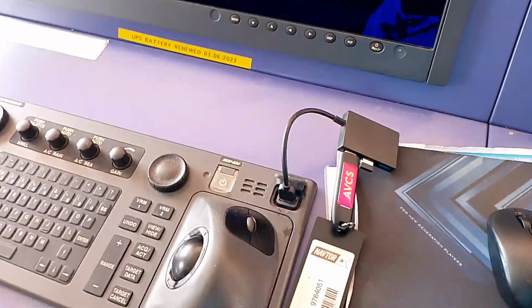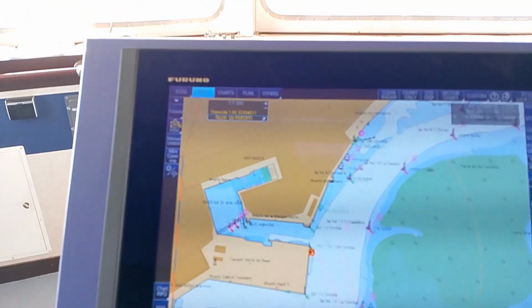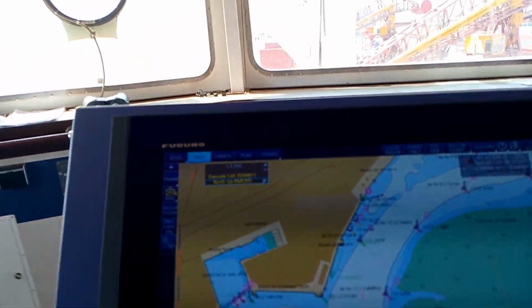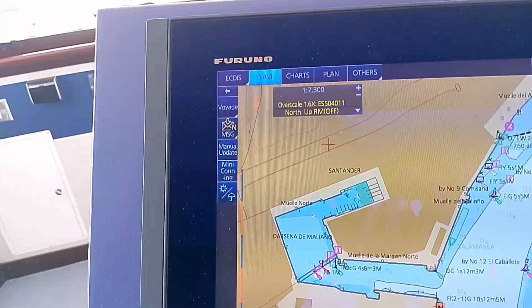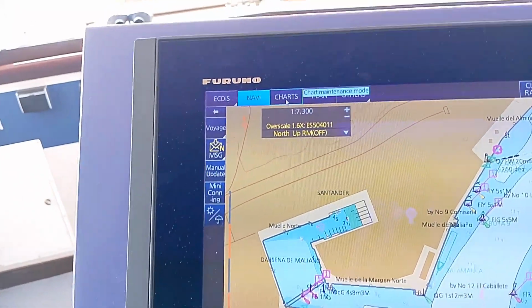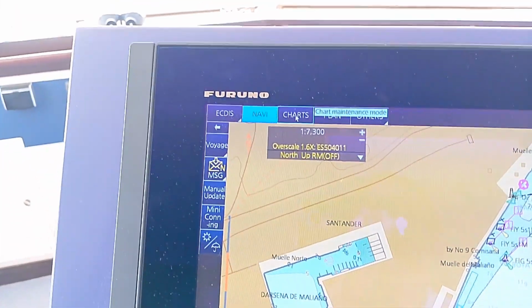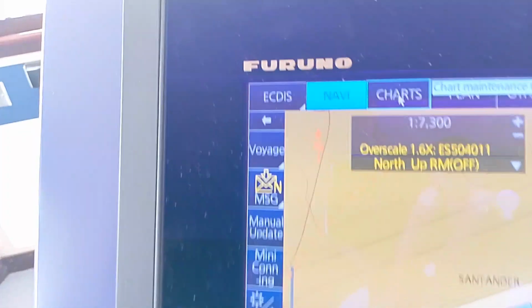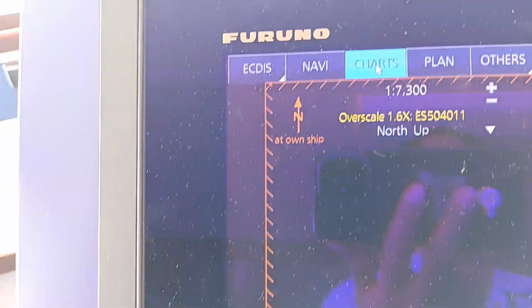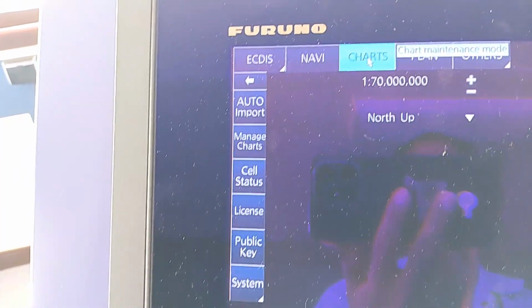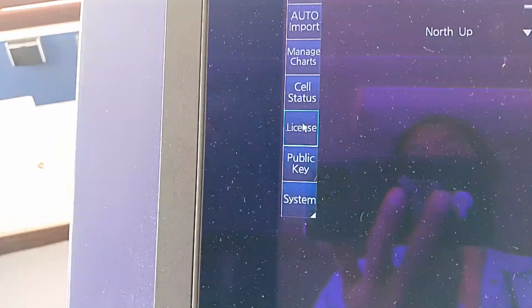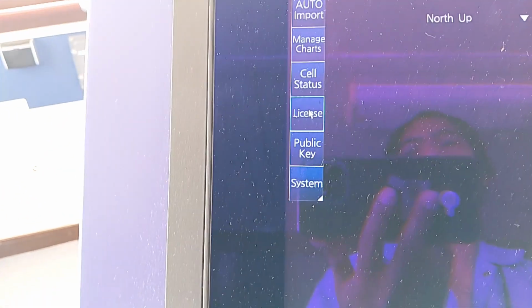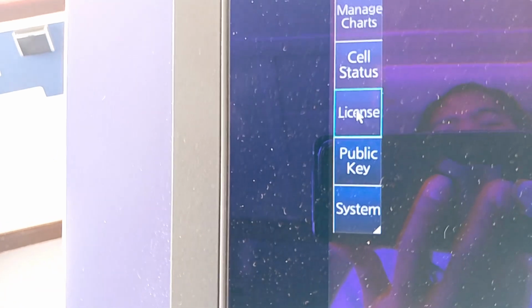Then we go to Ecdis. First we click chart, then license, because we install a permit, we go to license.